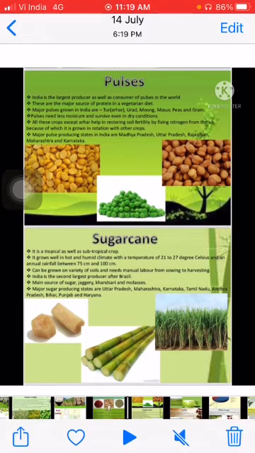Now we come to our topic, that is food crops and other crops. First is sugarcane. It is grown in tropical and subtropical areas. The climate requires hot and humid conditions. Temperature is between 21 degrees Celsius and 27 degrees Celsius, and it requires 75 to 100 centimeters of rainfall.